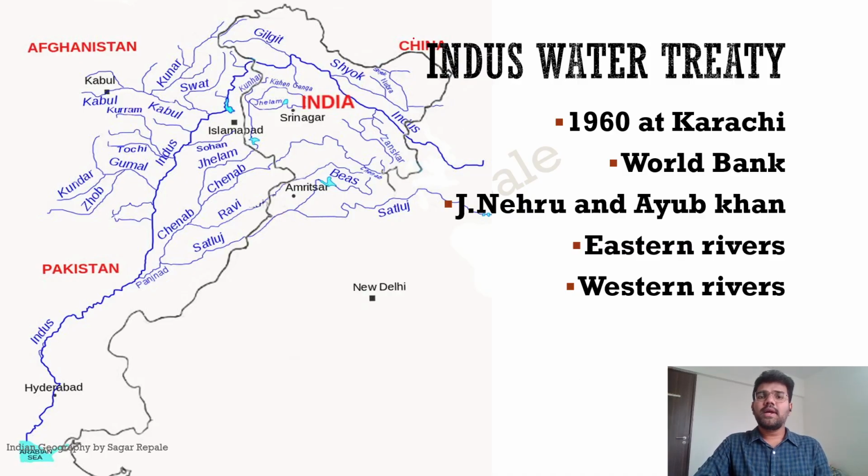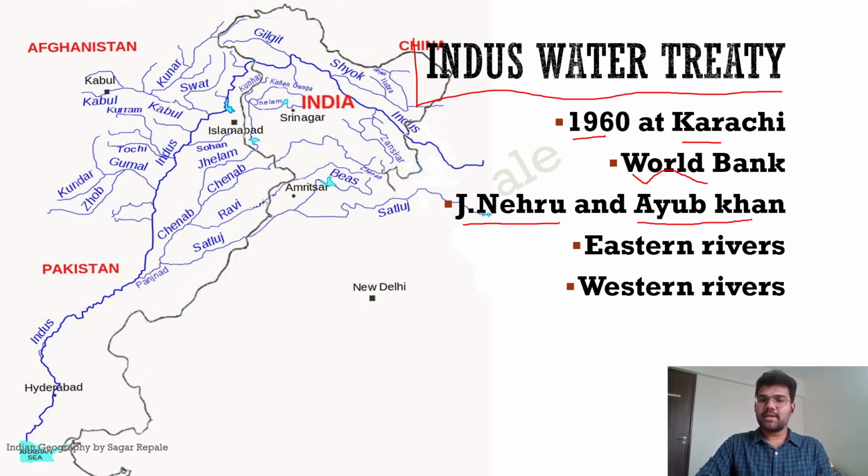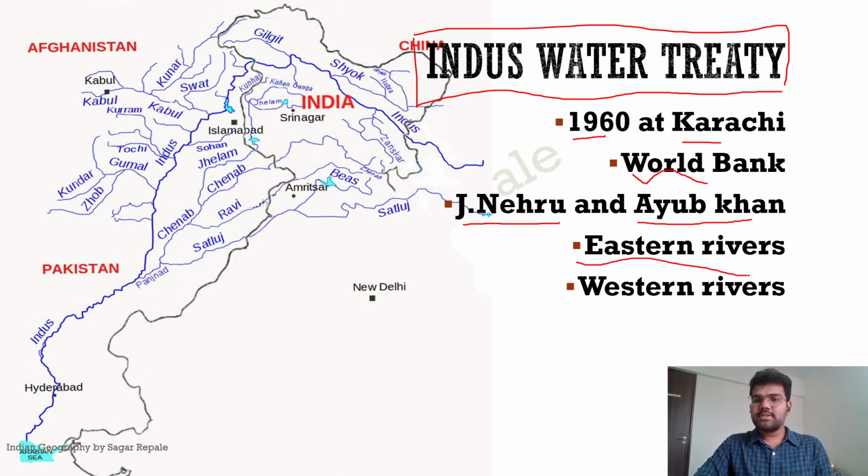Next, let us talk about the Indus Water Treaty. Again, this is a non-geography part, but we will cover that. That treaty was signed in the year 1960 at Karachi in Pakistan, and the mediator was World Bank. It was signed by Jawaharlal Nehru, the then Prime Minister of India, and Ayub Khan, the second President of Pakistan. This treaty remains one of the most successful treaties in the world between India and Pakistan, and they divided the tributaries of Indus into two parts: eastern rivers and western rivers.